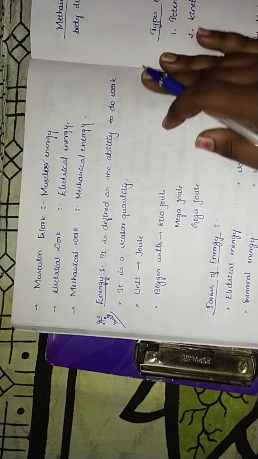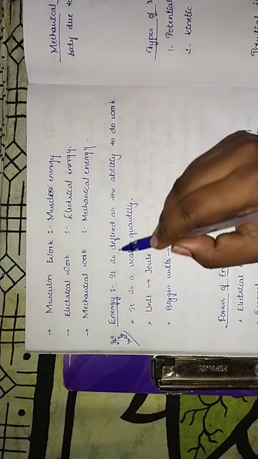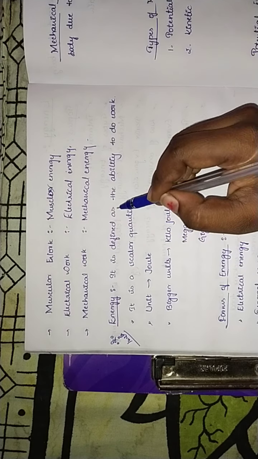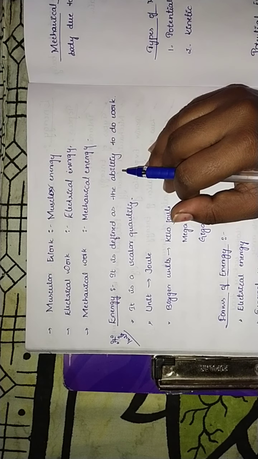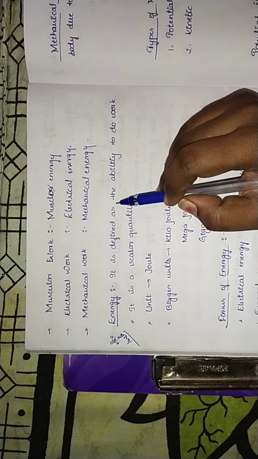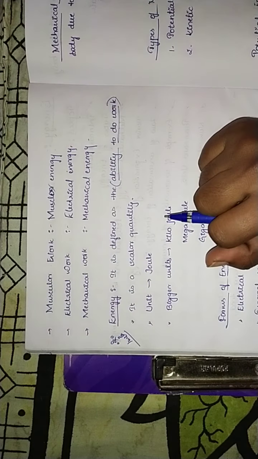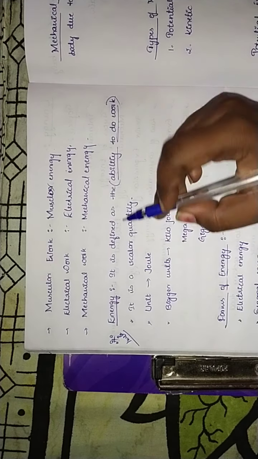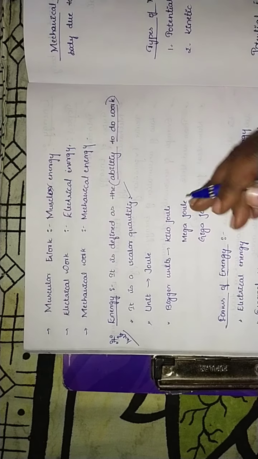When the question is asked as define energy, you have to state it like this: it is defined as the ability to do work is called energy. Got it? It is the ability to do work, and it comes under scalar quantity.